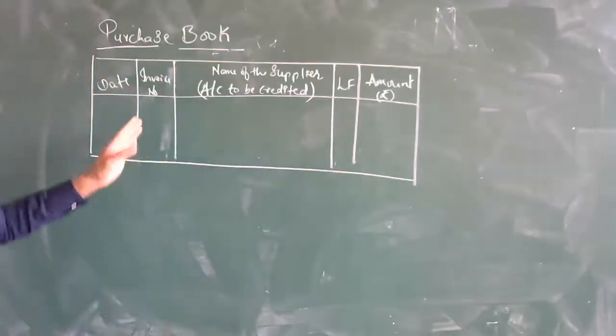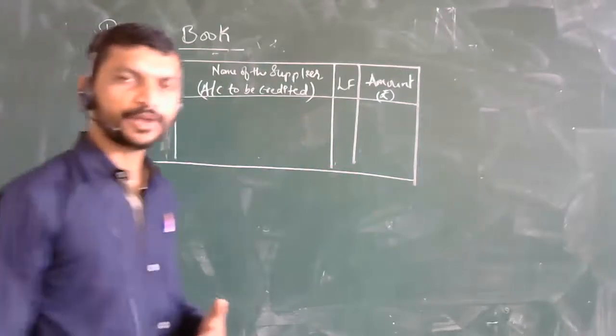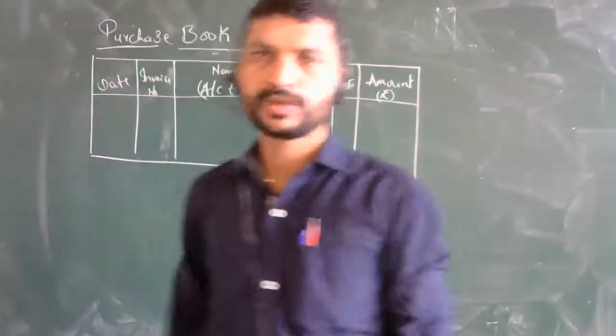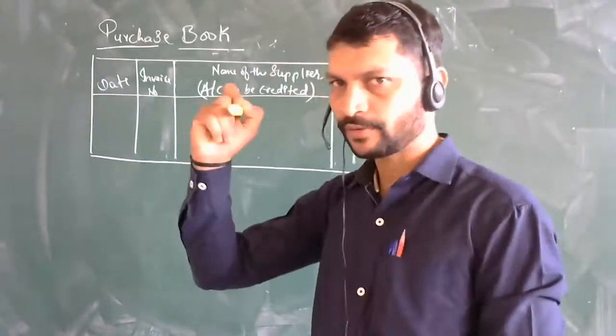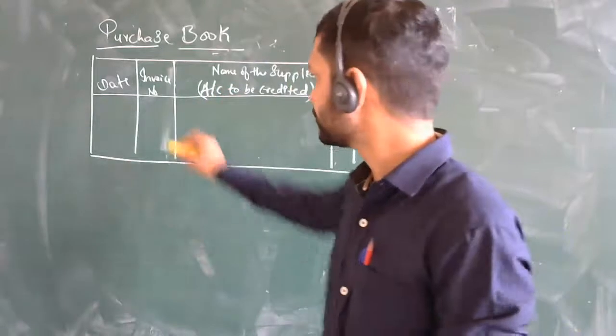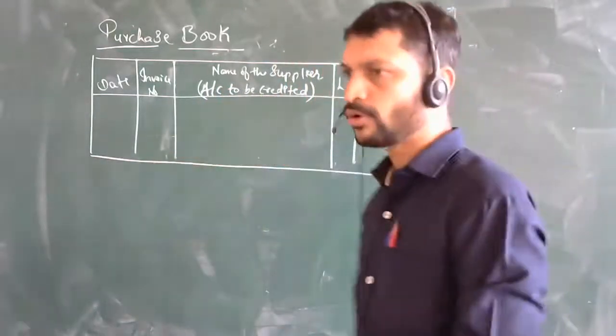First you take the dates, then invoice bills, whatever the documentary source, the invoice bills. That only you are going to use for the bill numbers, and the bill numbers will be written here. Then the name of the supplier, from whom you have purchased.